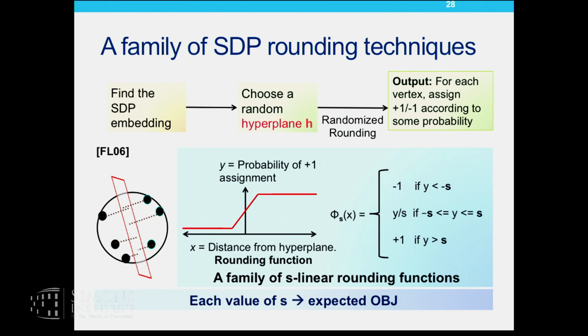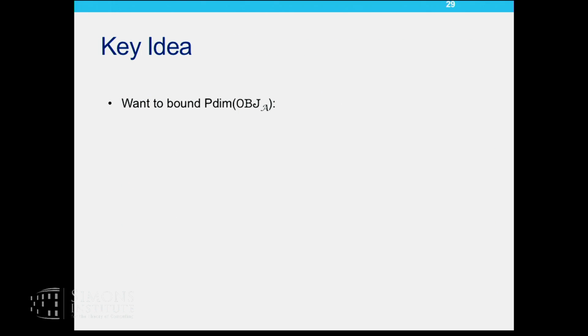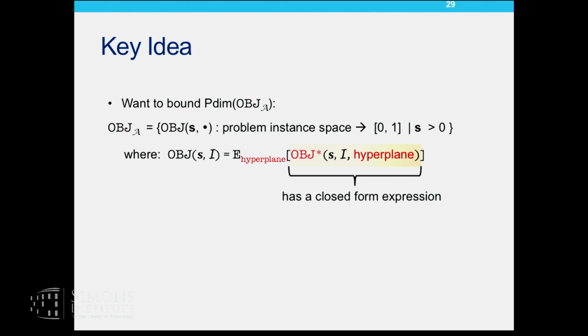So what you typically do is you look at the expected objective achieved by each algorithm. So I want to pick the S with the best expected objective. More formally, recall that I want to bound something that looks like this, obj sub A, which is in fact a bunch of different functions, one function for each algorithm in my class, and each algorithm is defined by a parameter S, which is the parameter of the rounding function. So each function here maps the problem instance space on the x-axis to expected objective values achieved by that particular value of S. So let's look at this more carefully.